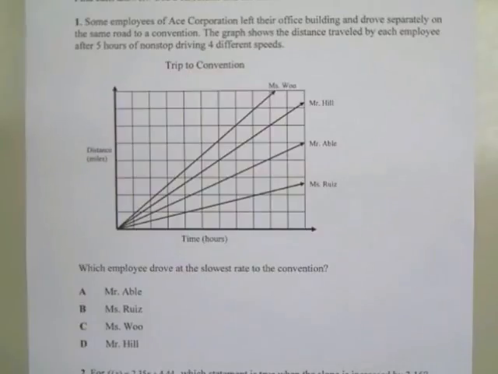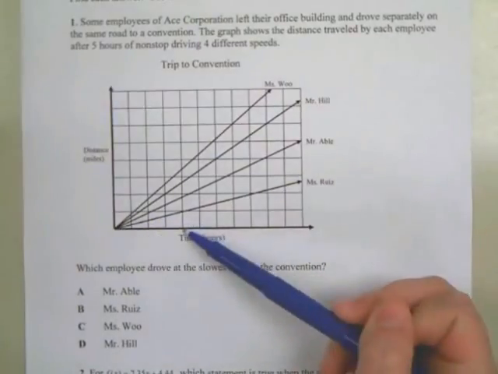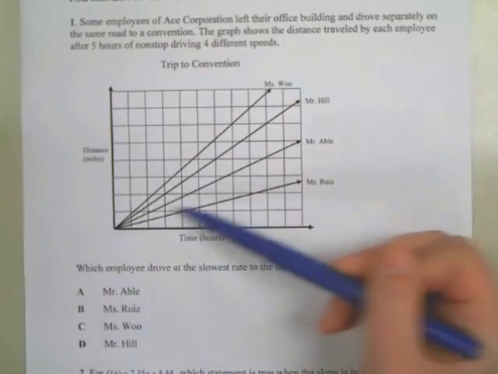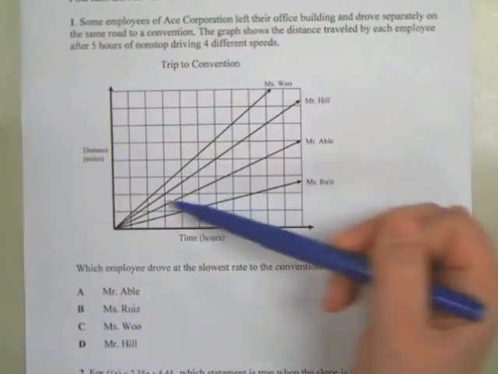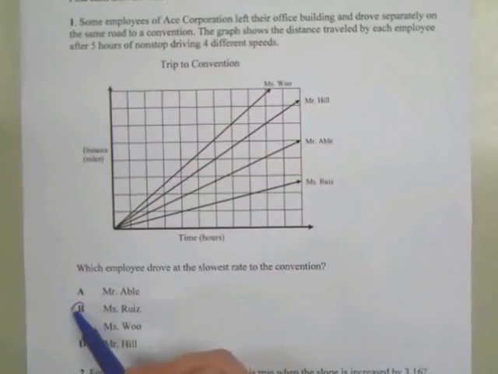With each of these graphs being linear, the rate of change will be constant on each of the separate lines. When you look at the graph, at every particular time, the distance driven by Mrs. Ruiz is always less than the distance driven by any other person at that same particular time. So the employee that drove the slowest rate to the convention was B, Mrs. Ruiz.